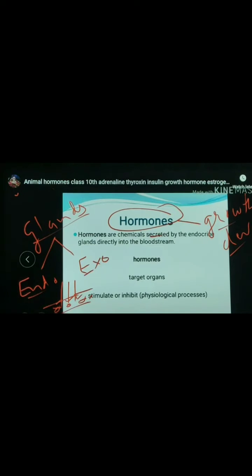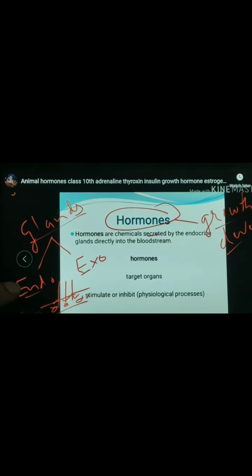What is their function? They stimulate or inhibit our physiological processes, the processes which take place in our body, maybe growth related or others. They stimulate as well as inhibit those processes.